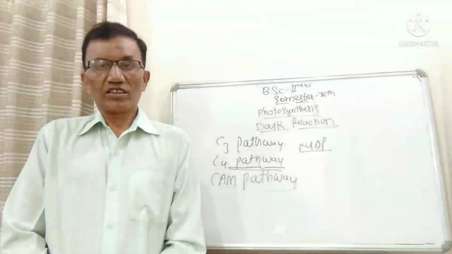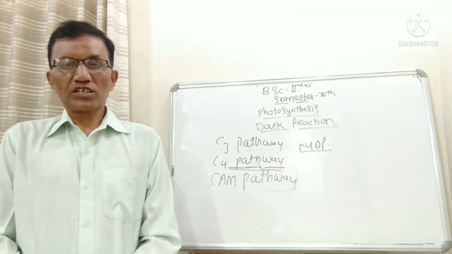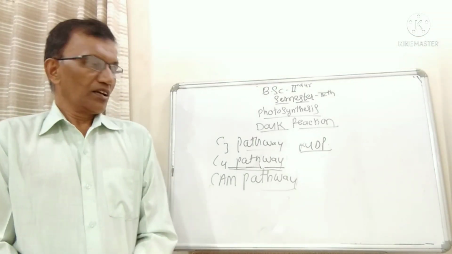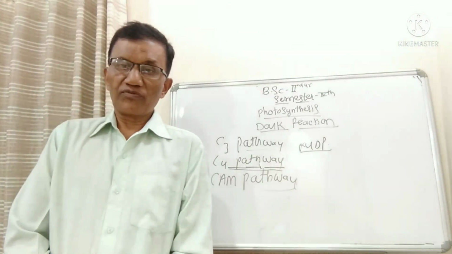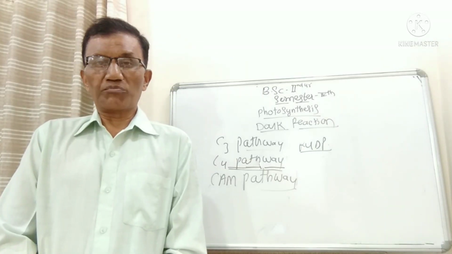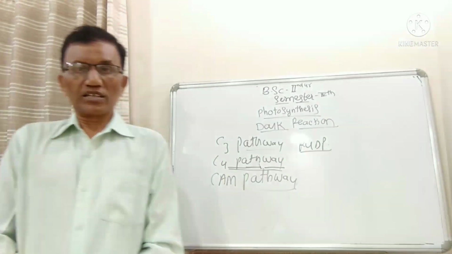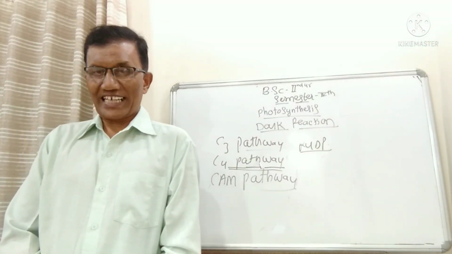As soon as the carbon dioxide reacts with RUDP, it gets converted into an unstable compound, which immediately gets converted into phosphoglyceric acid.